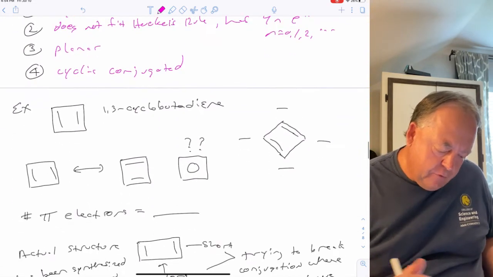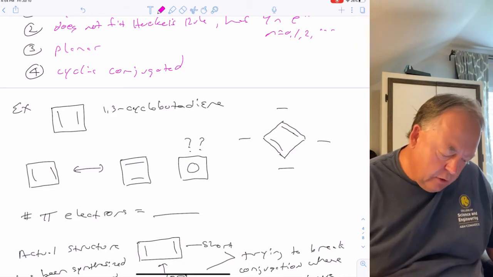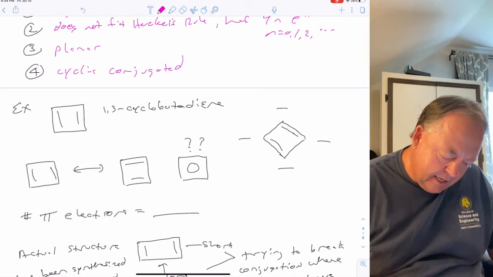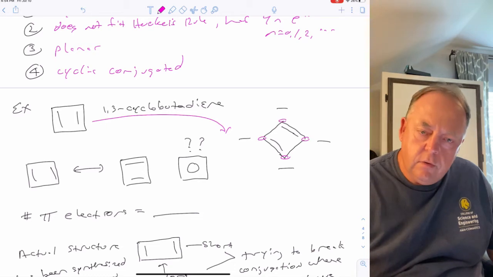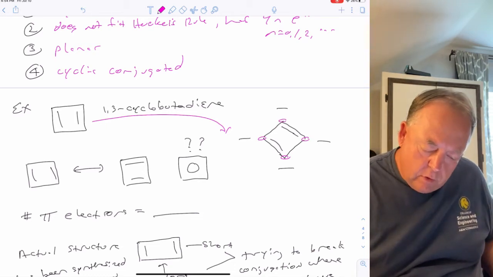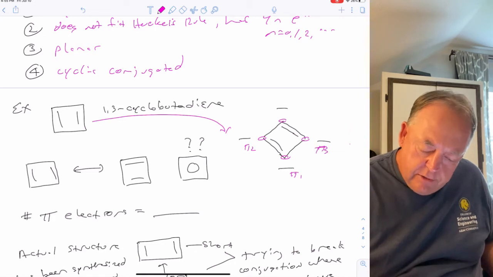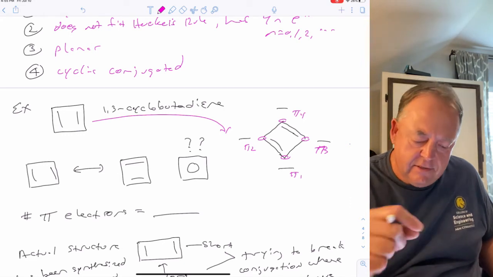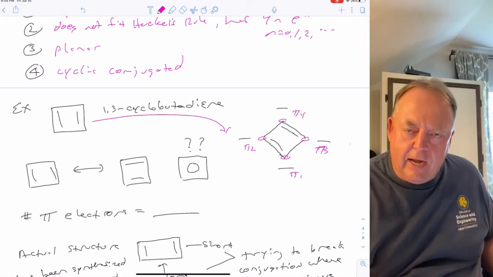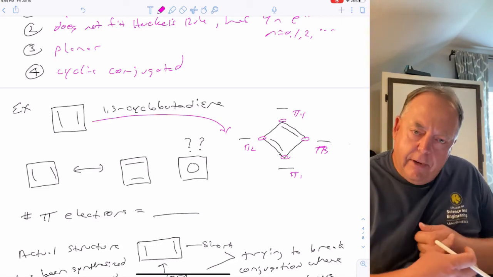So as an example, if we take 1,3-cyclobutadiene, how many molecular orbitals does it have? If you remember, we can draw a Frost circle. Basically take this and set it on a point, and then each of the carbons represents where a molecular orbital would be. There's a molecular orbital at the very bottom, lowest in energy, that we call pi 1, and then pi 2 and pi 3 would be equal in energy, and then pi 4. Pi 1 is where all of the orbitals are in phase, pi 4 is where all of the orbitals are out of phase, and pi 2 and 3 will be in between. Okay, so now how many pi electrons?